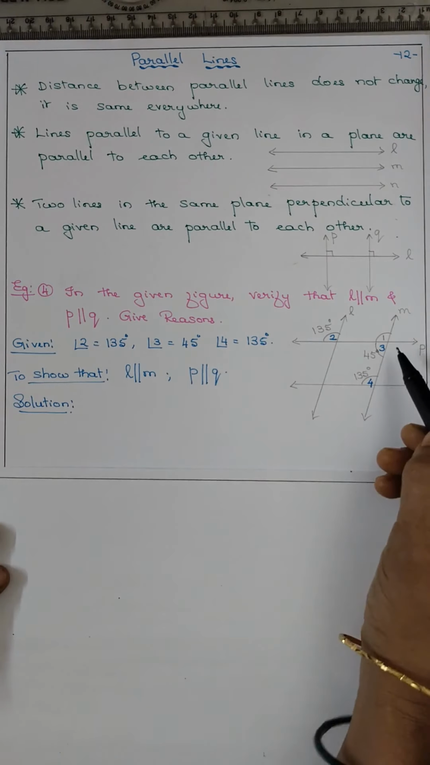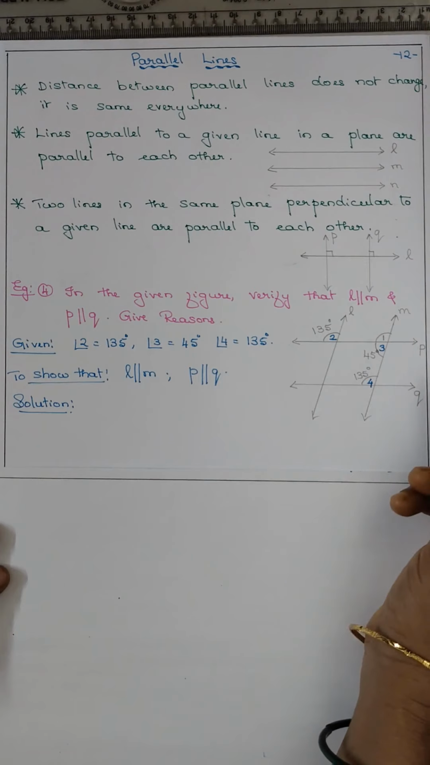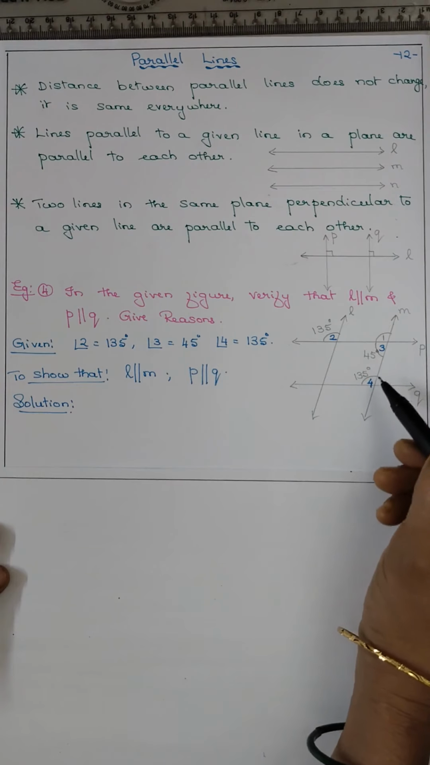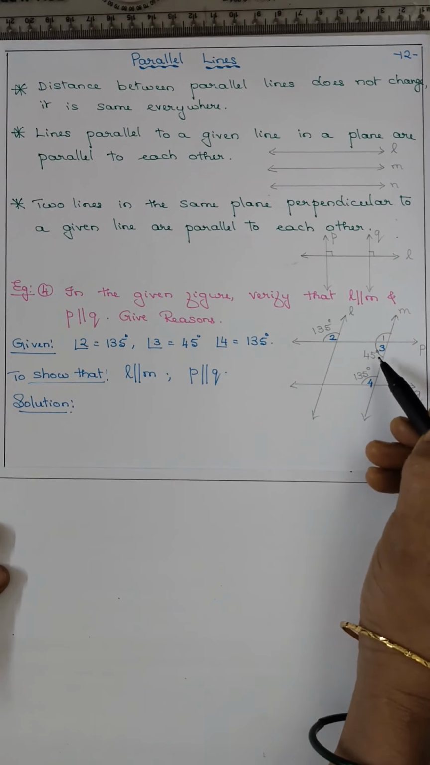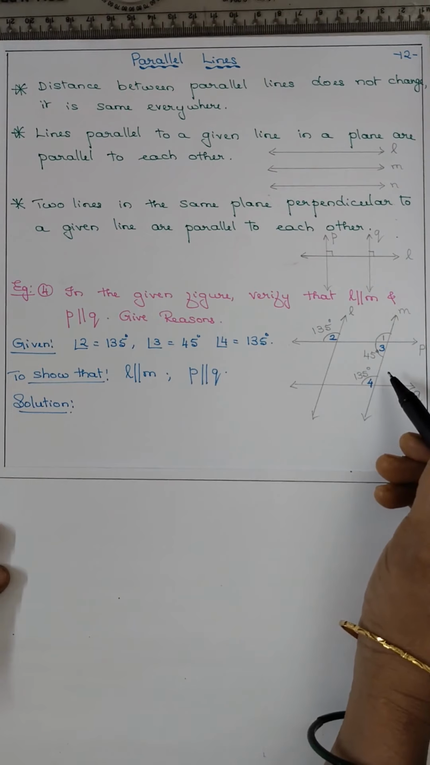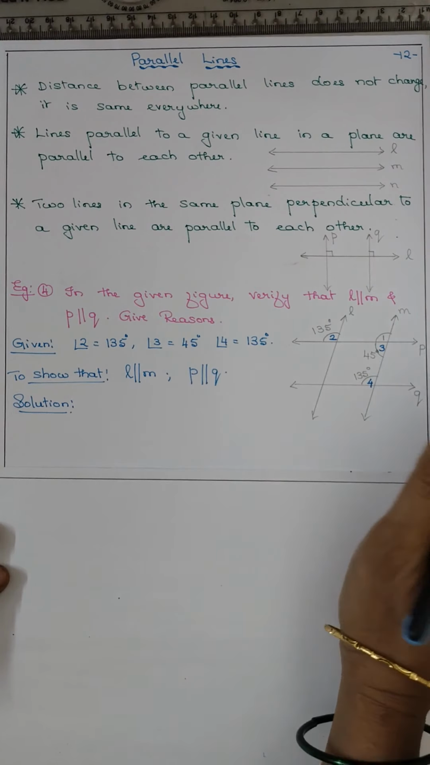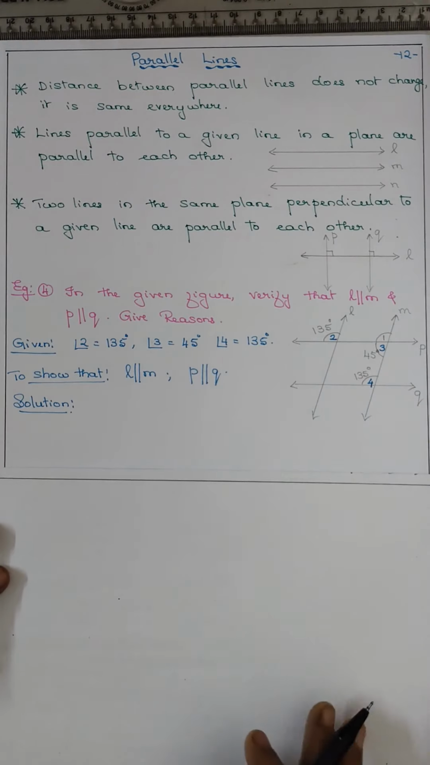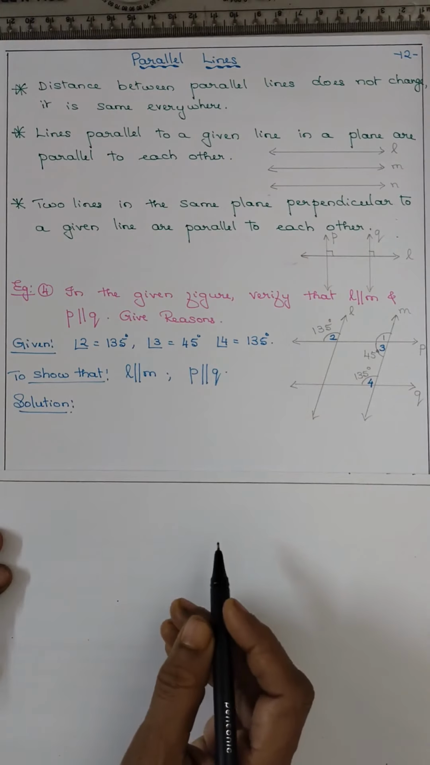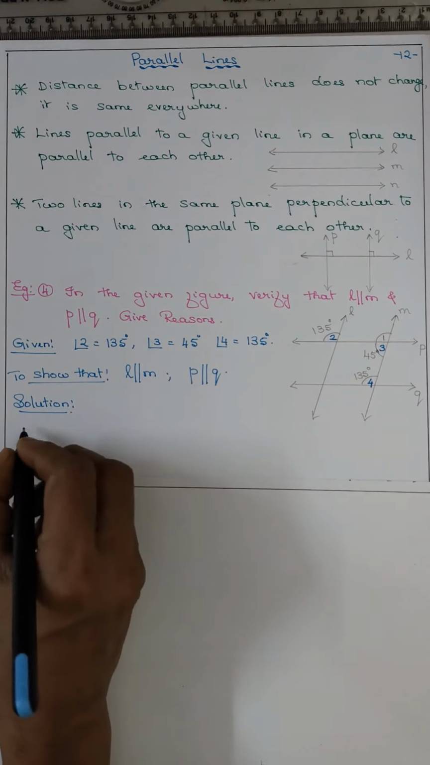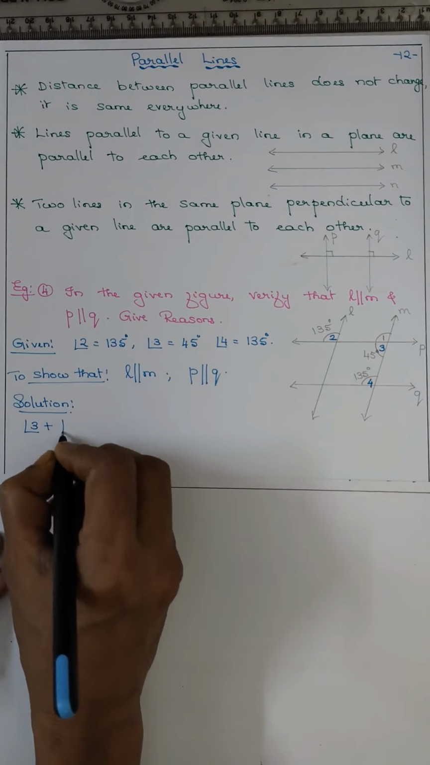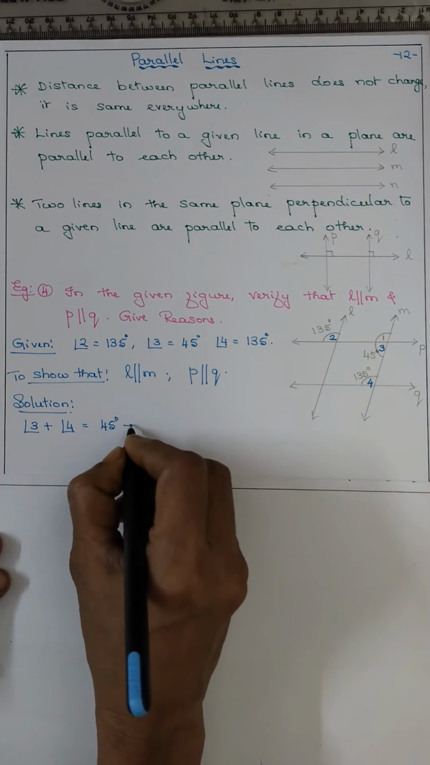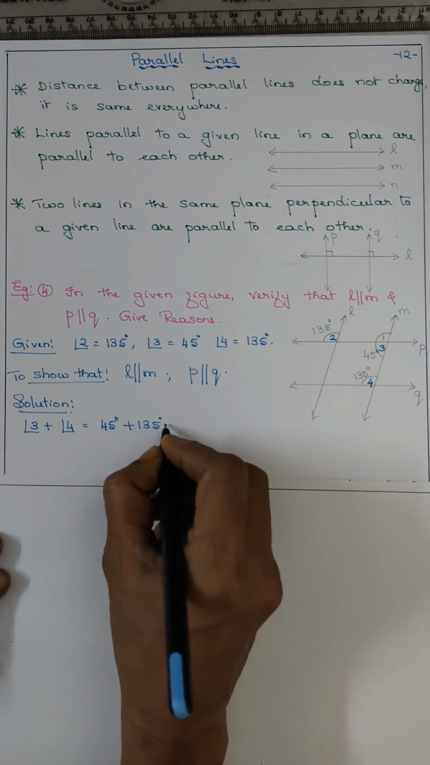Did you understand? If P and Q are the two lines and M is the transversal, angle 3 plus angle 4 is equal to 180. 45 plus 135 is 180. On the same side of the transversal, inside the lines, that is interior angles, co-interior angles are supplementary. So we'll write angle 3 plus angle 4 is equal to 45 plus 135, that is 180.